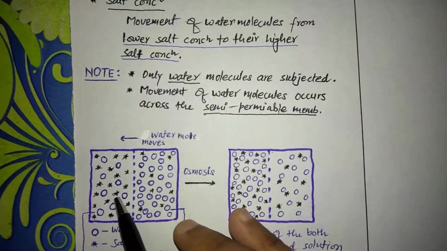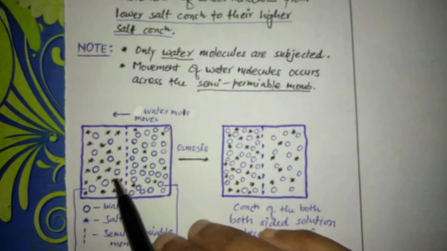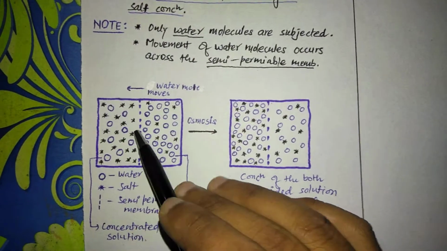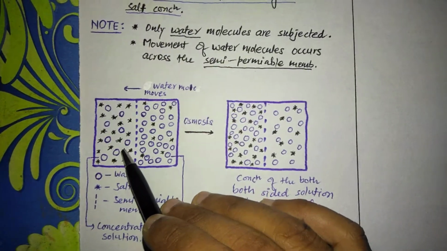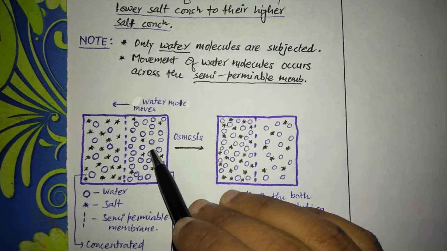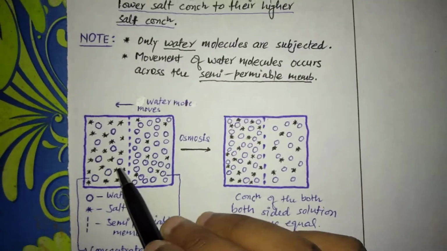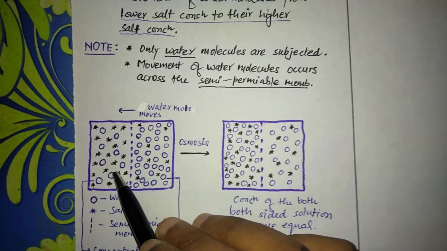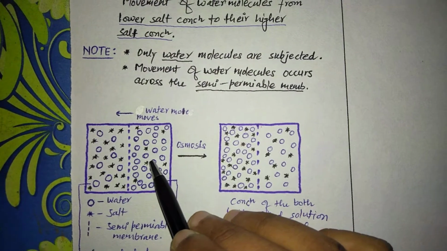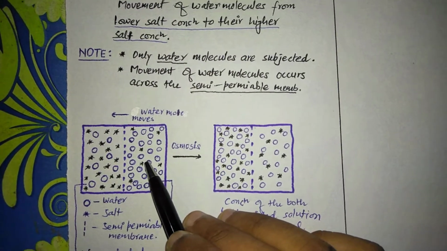On this side of the semi permeable membrane is the hypertonic solution, and on this side is the hypotonic solution. This means on this side salt concentration is maximum and on this side salt concentration is very less.